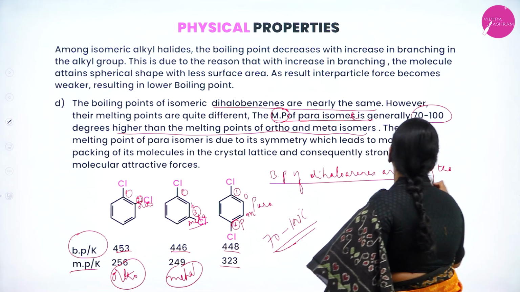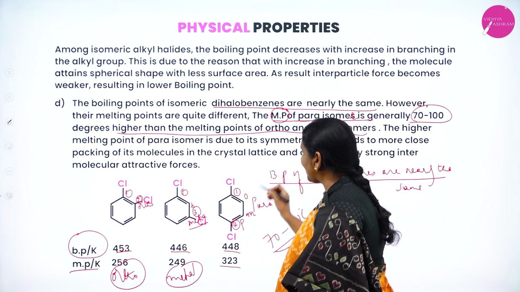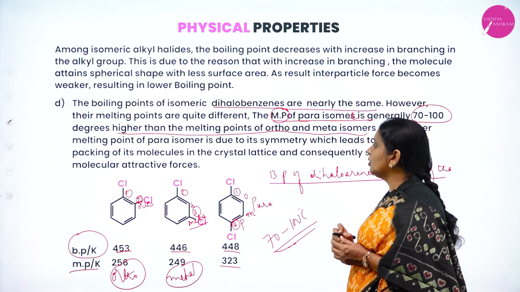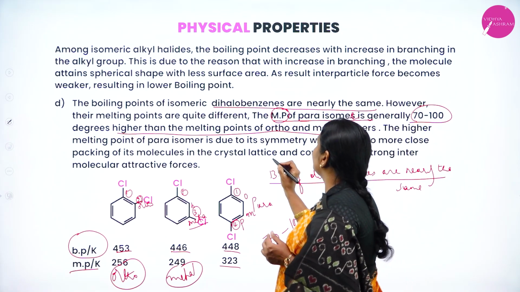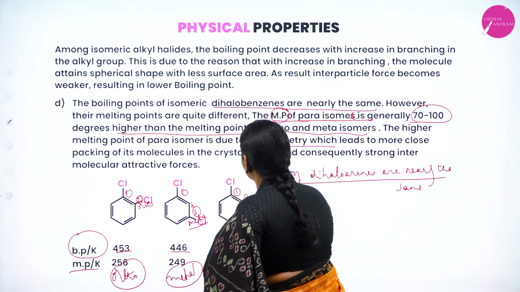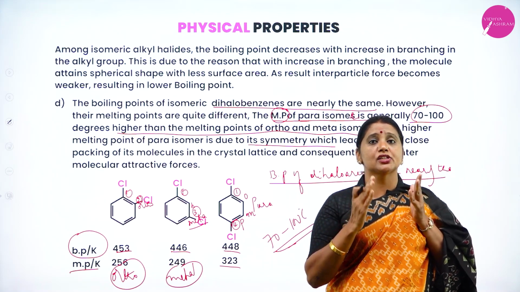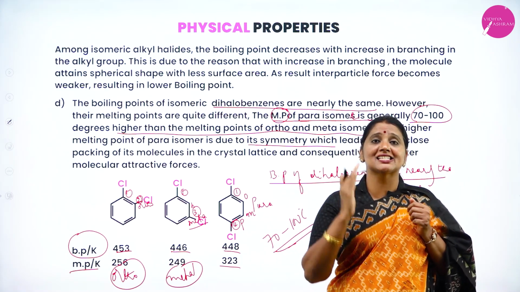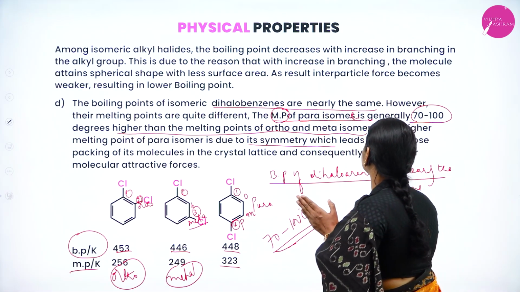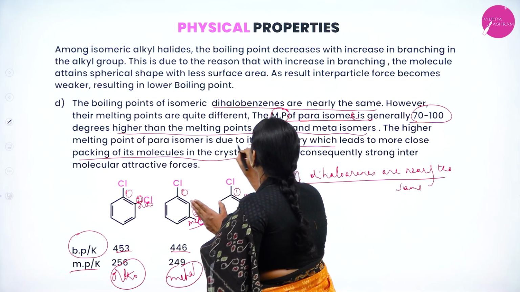But the boiling points of dihaloarenes are nearly the same. So why does the para isomer have a high melting point compared to ortho and meta? Because of its plane of symmetry. Because of its symmetry, the para isomer has close packing of its molecules in the crystal lattice.